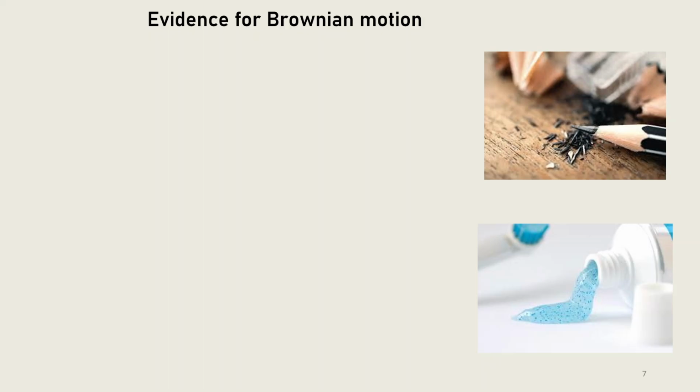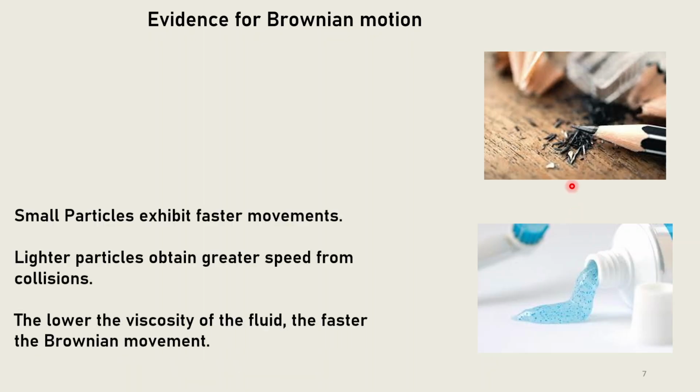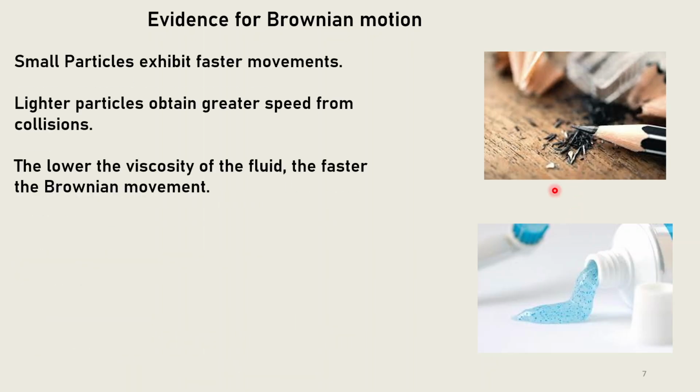Other evidence for Brownian motion is the random motion of tiny particles of graphite or toothpaste when they are suspended in water. So here there are 3 points. Remember for Brownian motion that small particles exhibit faster movement, lighter particles obtain greater speed from collisions, and the lower the viscosity of the fluid, the faster the Brownian movement. Viscosity, we know, is the result of intermolecular forces between the particles within the fluid.